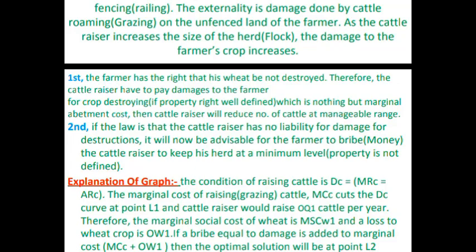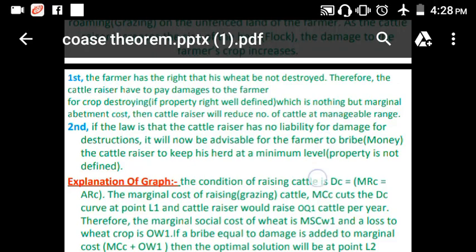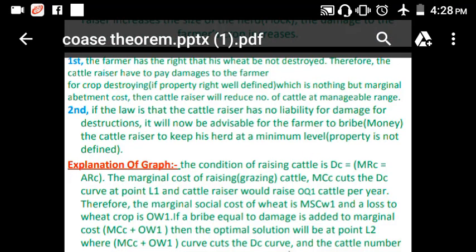So the farmer has to be paid for crop destroying. If property rights are well defined, as I already mentioned, this is nothing but the marginal environment cost. Marginal environment cost means that when we generate some negative externality or pollution, we have to pay for that pollution. Then the cattle raiser will reduce the number of cattle to a manageable rate, because they have to pay for that.